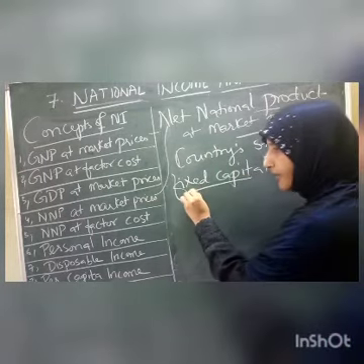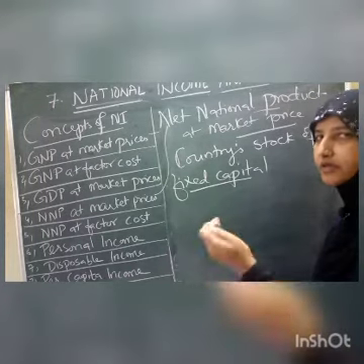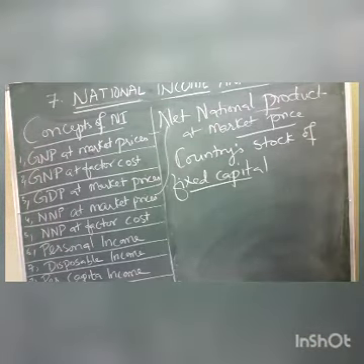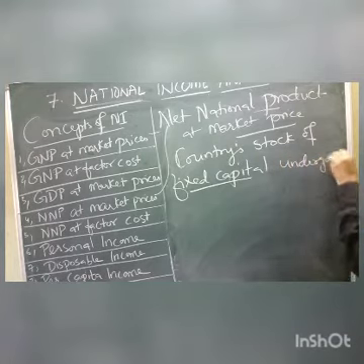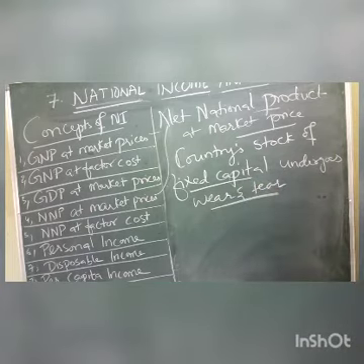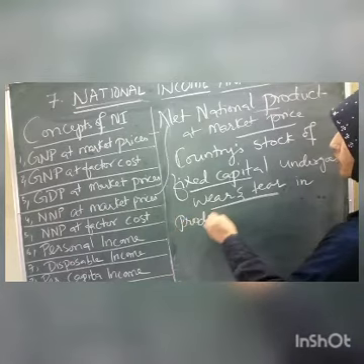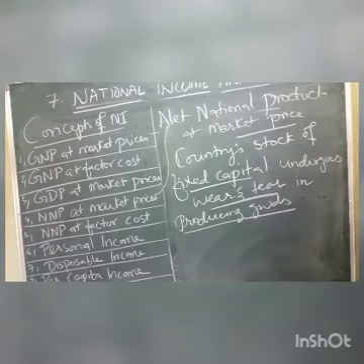If this fixed capital gets damaged or undergoes certain repairs, certain wear and tear, children. So when the country's stock of fixed capital undergoes wear and tear in producing goods over a period of time, wear and tear meaning repairing, that is called net national product.